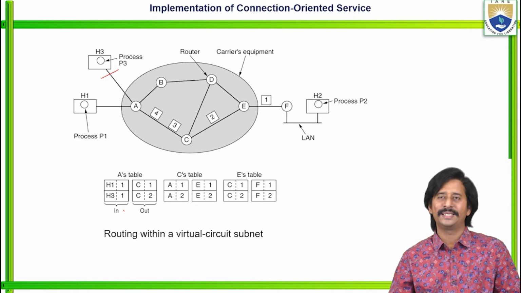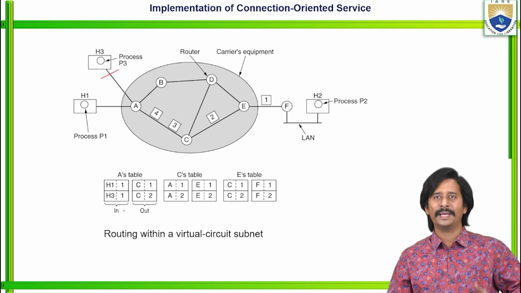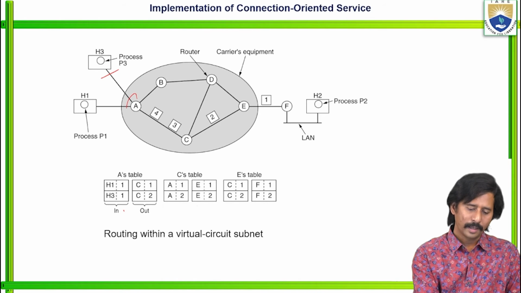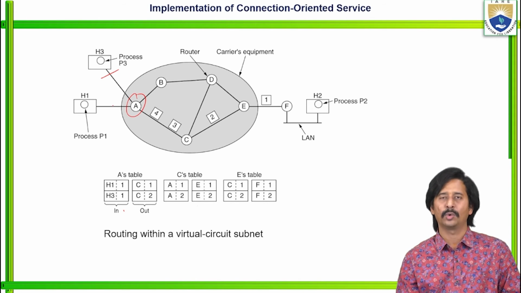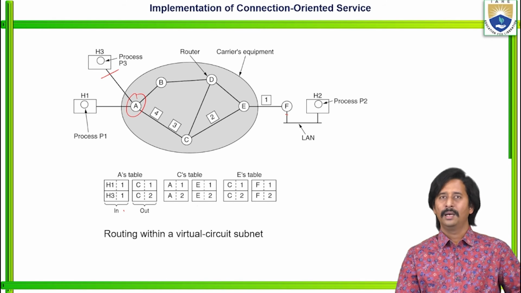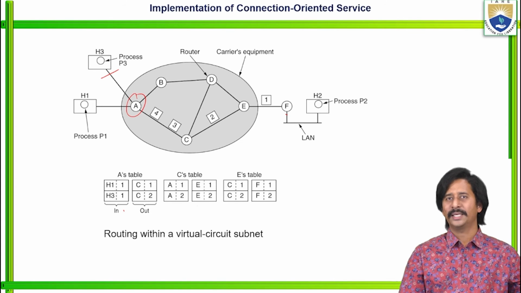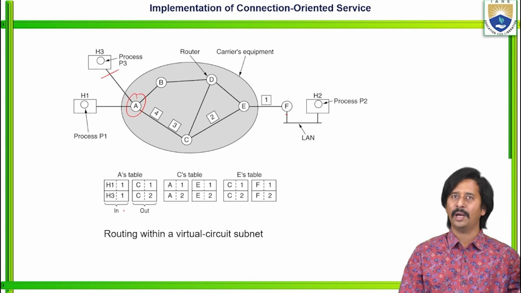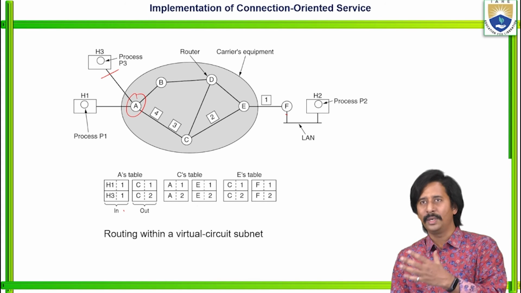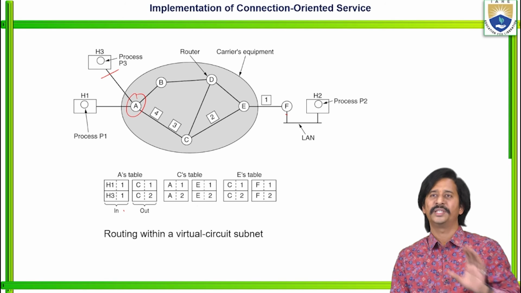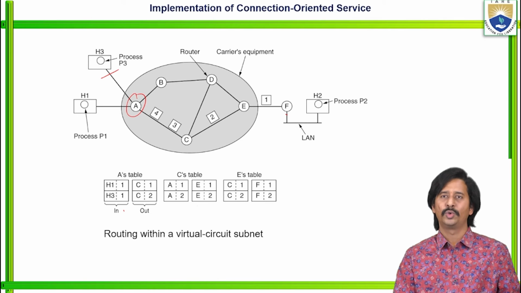Sir, why do we choose only A, C, E? What about the remaining B, D, F? They are there. But according to our requirement, my source node is A. According to this particular subnet, the router is A and the destination is F. But how does my host process communicate with my destination process? My host process, either P1 or P3, communicates only with the help of router A. Those are communicated to the destination node, that is host 2.